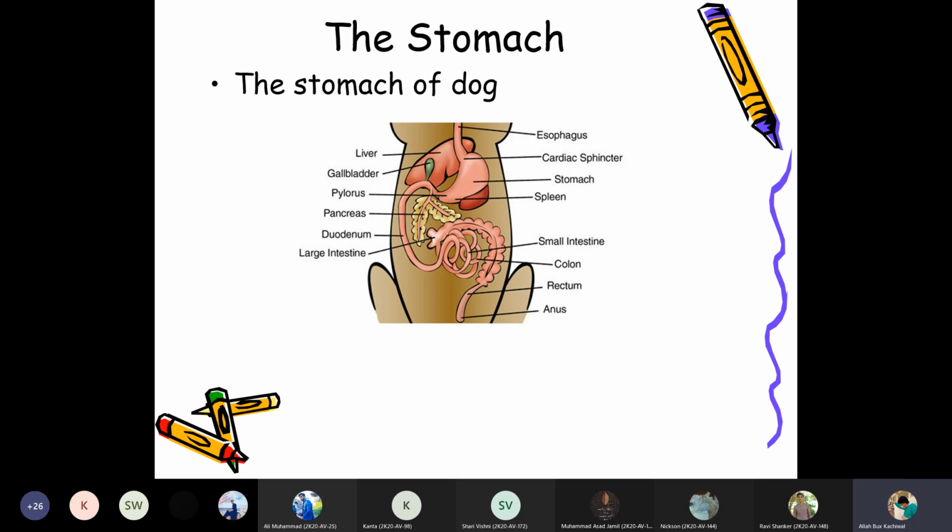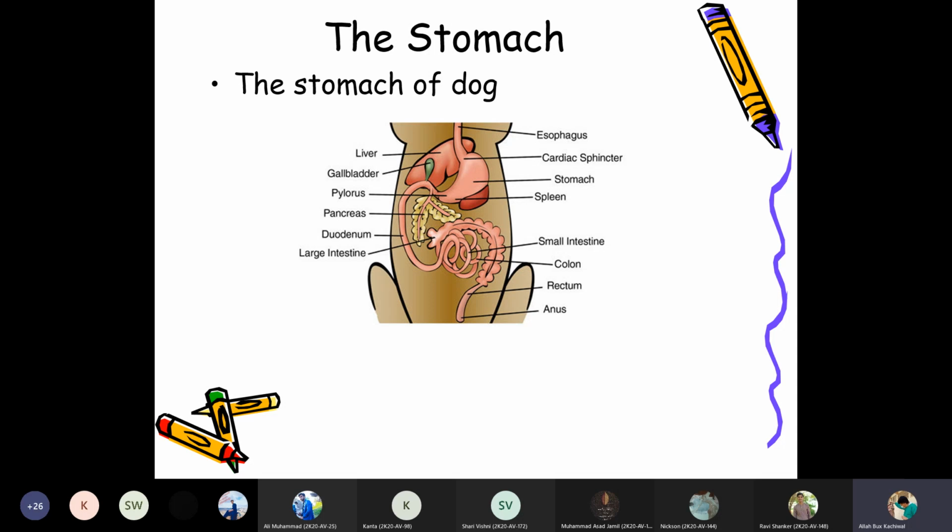So we have to discuss the stomach over here. I have described the digestive system from the esophagus to the anus, except the mouth, which is left over. You can see the stomach of the dog, and the dog stomach is one of the models for understanding the physiology of human beings, because the digestion of food in the dog takes place similarly to that in humans.